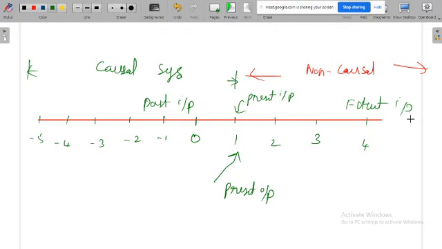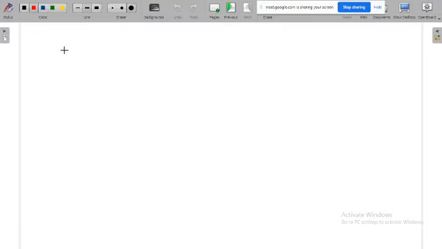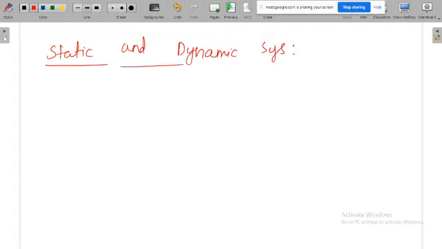Again, we have one more system variety, that is static or dynamic system. This is related to the causal and non-causal system, which is why we are discussing static and dynamic systems here. If the system output depends only on the current input, the present input, then that system is called a static system.